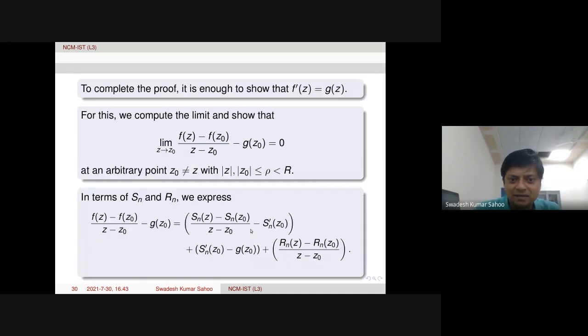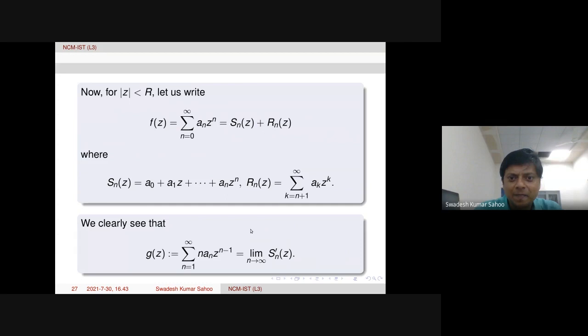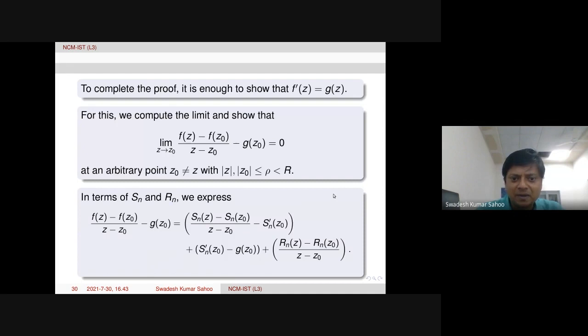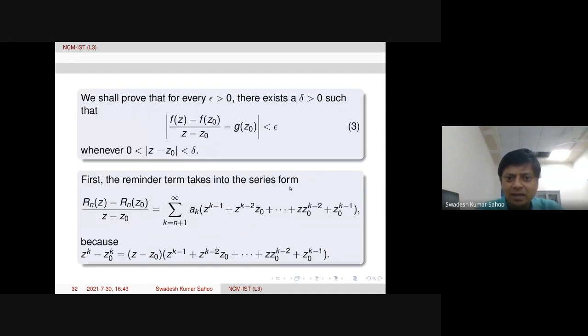Look at R_n(z) once again. R_n(z) is summation a_k z to the power k, k equal to n plus 1 to infinity. Okay. So therefore, a_k z to the power k minus 1 is there, first one, and then so on, continue. Because we are subtracting R_n(z naught). After simplification, this is coming.